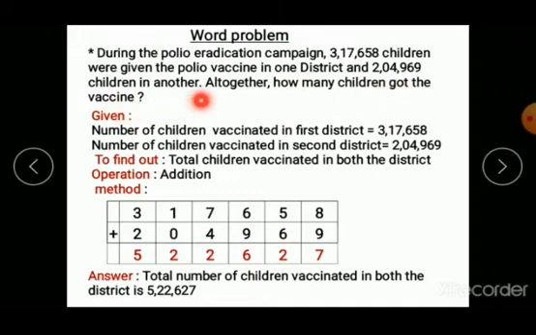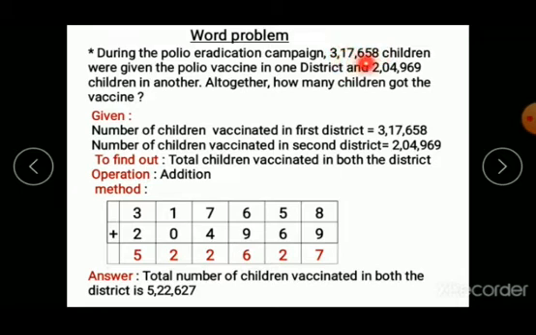So there are 5 steps to solve any word problem. The first step is given to find out operation, method and answer. In first step we explain whatever has been given in the question. Whatever numbers are there in the question, we explain them actually what these numbers are. So the first number is 3,17,658. What is this number?